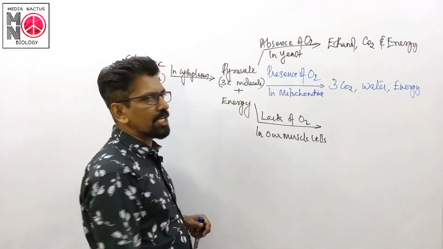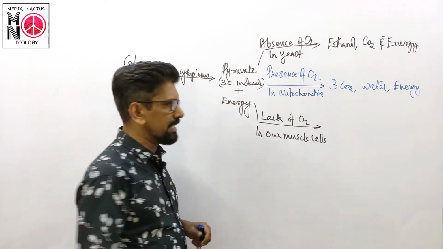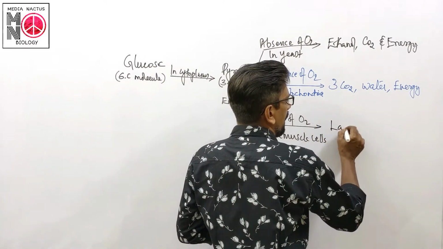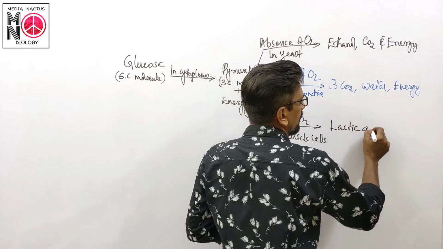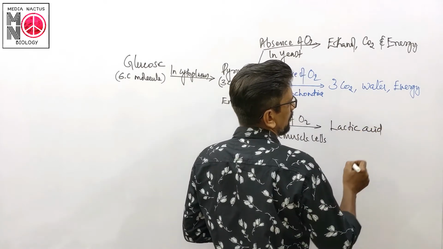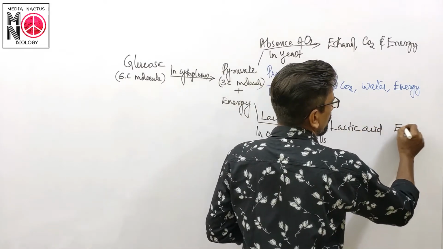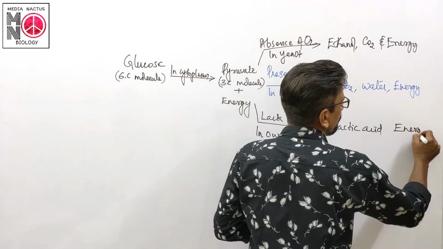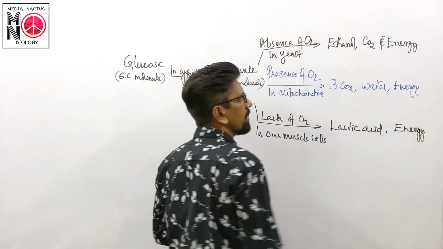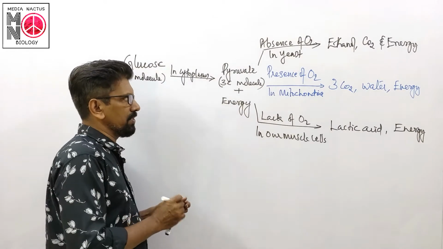The conversion takes place for the production of energy. The byproducts are lactic acid and energy. Lactic acid and energy is produced.